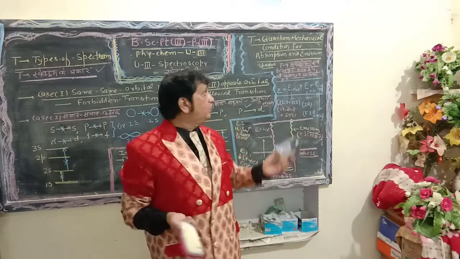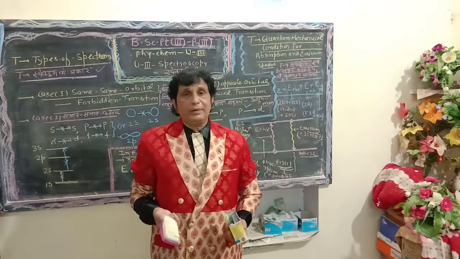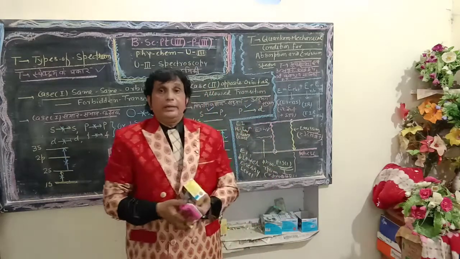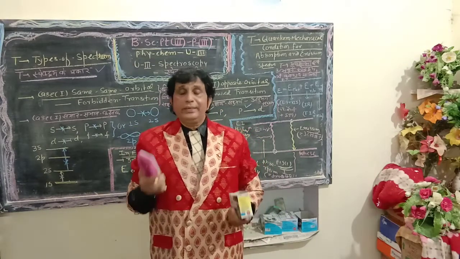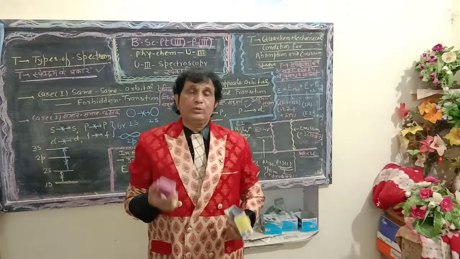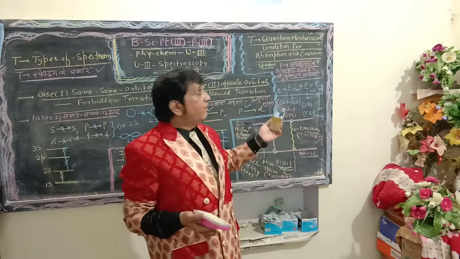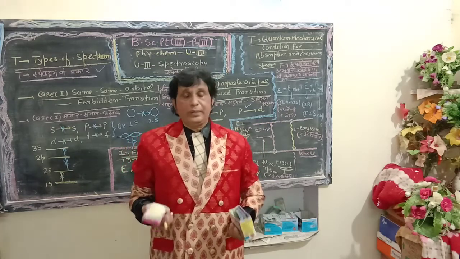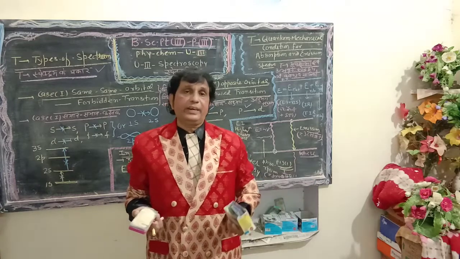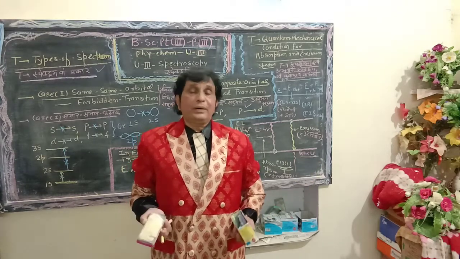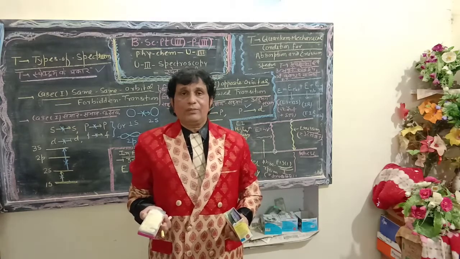Emission spectrum is the spectrum in which extra energy is provided to a substance possessing higher energy, the energy is emitted into a radiator and transmitted onto a photographic plate, and the spectrum produced is known as emission spectrum.